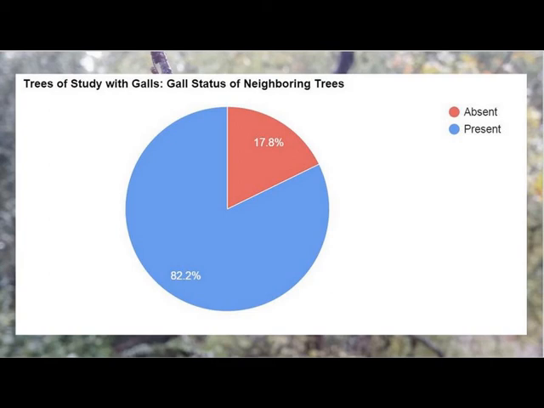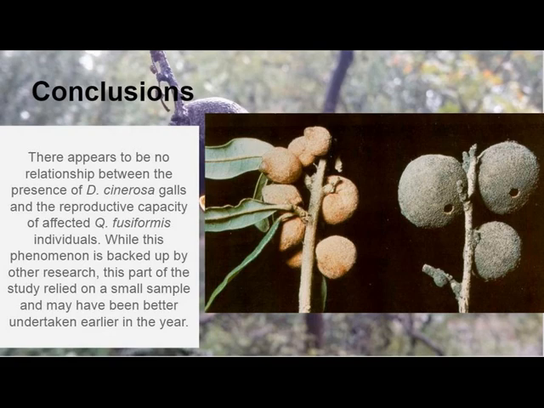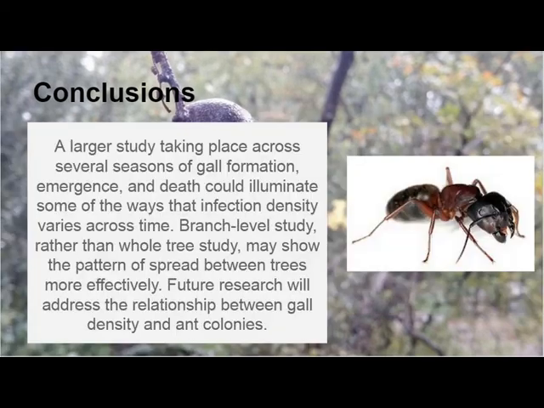A lack of a relationship between galls and reproductive ability was expected due to past research, but the result may have also been caused by a small sample size. Larger studies that span several seasons of gall formation and death may give insight into the variation of gall density. Localized studies of individual branches may also show the spread. Future personal research will address the role of ants in gall distribution, as well as the potential acquisition of immunity to galls, as reported by Texas A&M researchers. Hopefully, future work to address biodiversity will focus on the perhaps less charismatic fauna and flora.